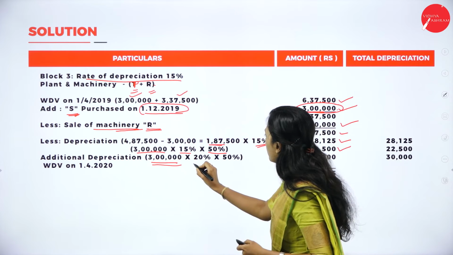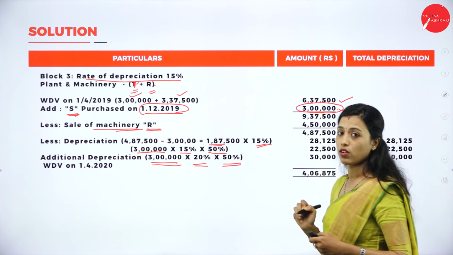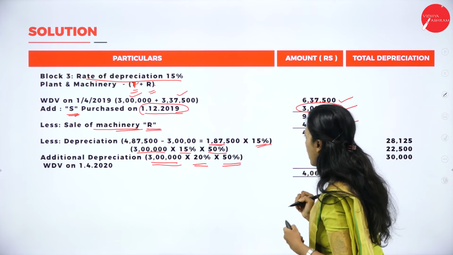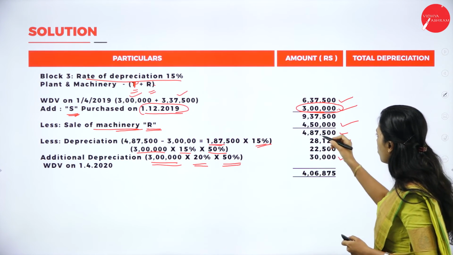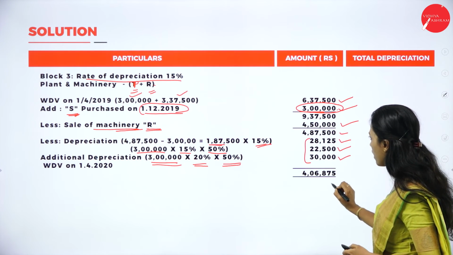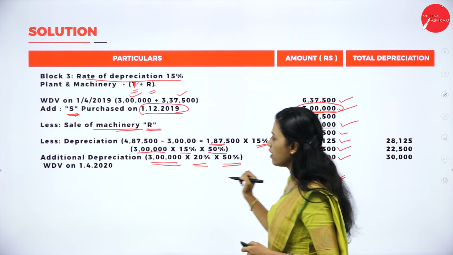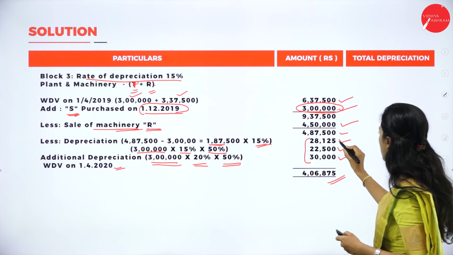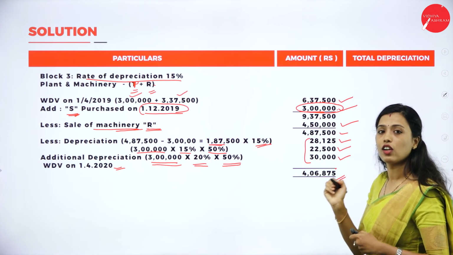So additional depreciation for 3 lakh: 3 lakh into 20%, again it is only for 50% because it is purchased after 180 days from 1/4/2019. So we'll get 30,000. So we have to deduct these three from 4,87,500. Then we'll get 4,06,875 as WDV for next year. Then these three are depreciation. We have to write them in the depreciation column.